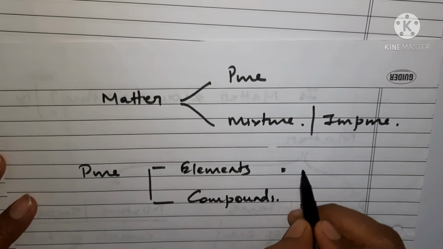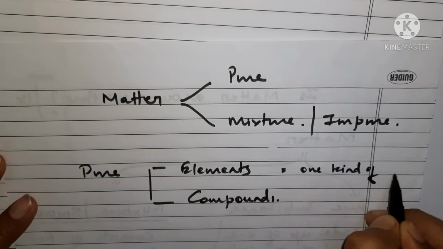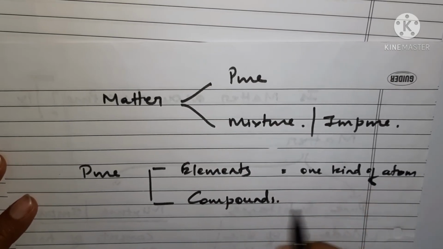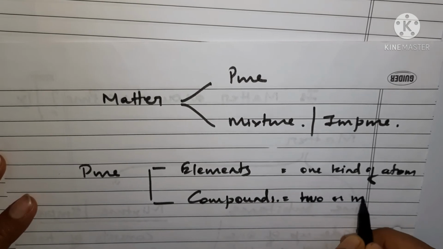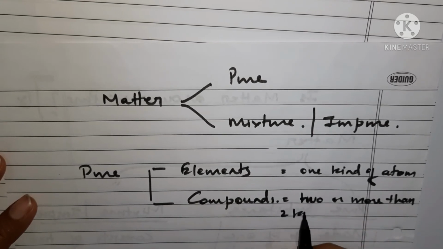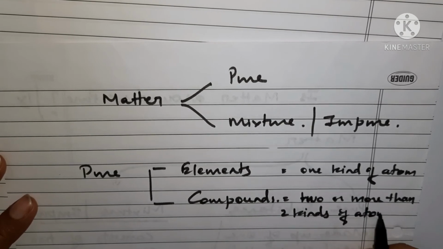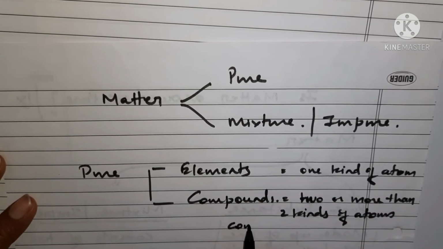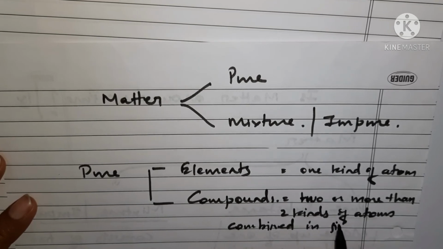Elements are made up of one kind of atom, whereas compounds are made up of two or more than two kinds of atoms combined in fixed proportions, right?